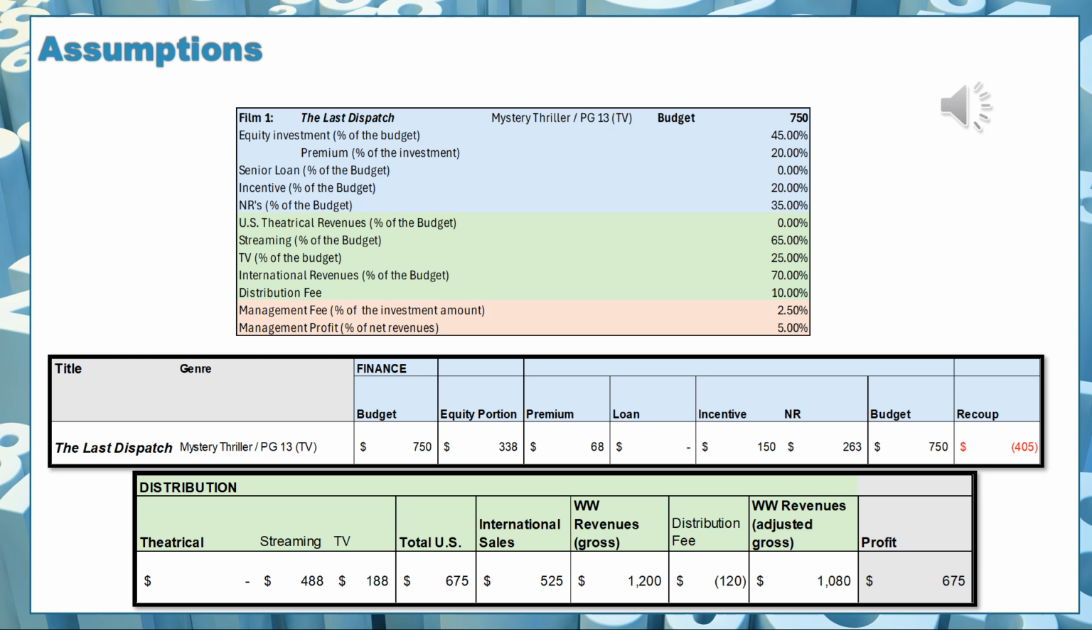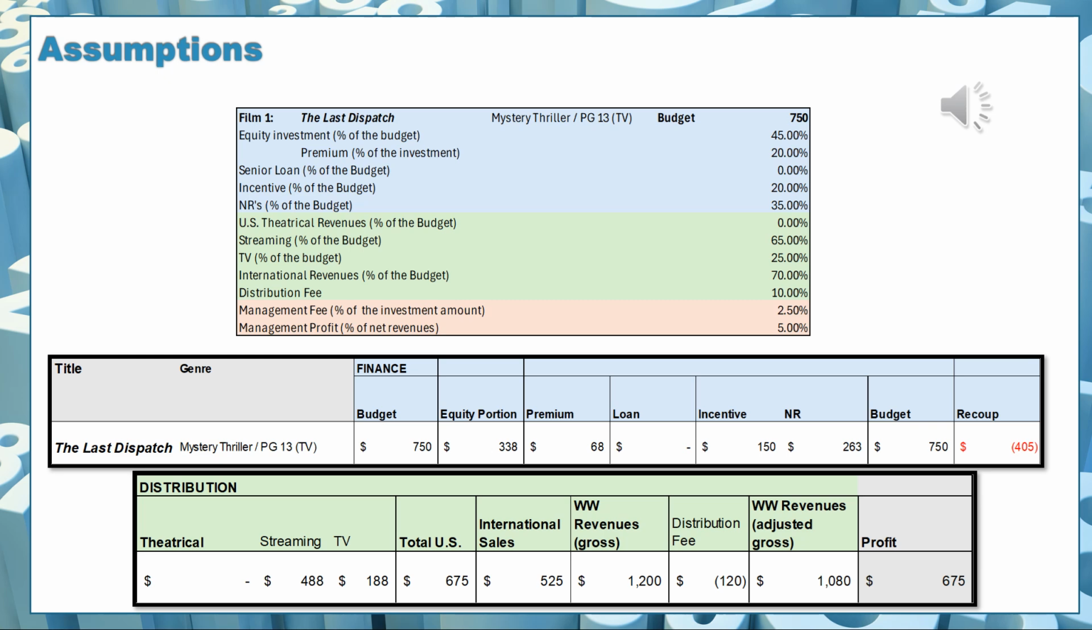The premium on the equity is calculated at 20% of the equity. You see here there is no loan. The incentive, which we listed at 20% of the budget, is $150,000. The non-recoupable finance sources, which we list at 35% of the budget, are $263,000. So altogether, I'm looking at the budget line item here in my second sheet, and I'm going to add the equity portion, the loan, which I don't have, the incentive, and the non-recoupable finance sources, which end up getting me the budget of $750.